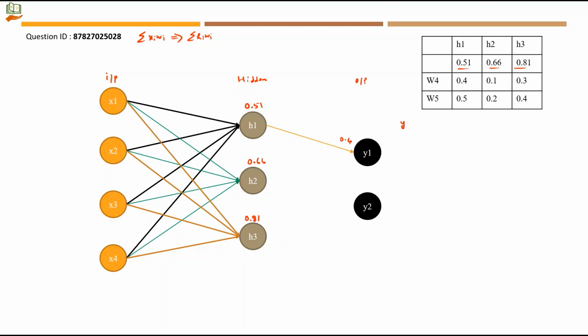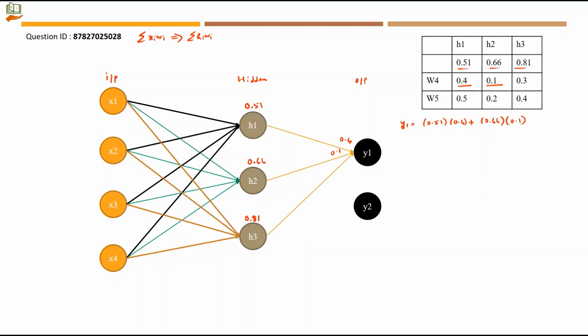So y1 is equal to 0.51 into 0.4 plus H2 to Y1 will have 0.1, 0.66 from H2 and the respective weight is 0.1.